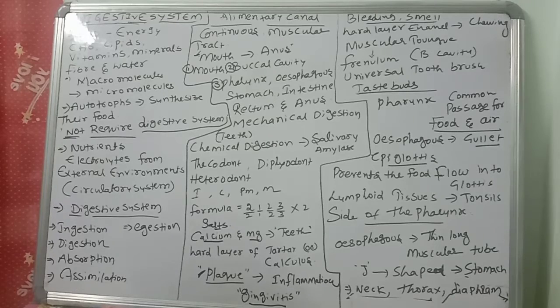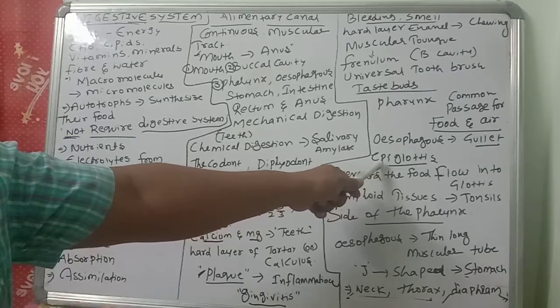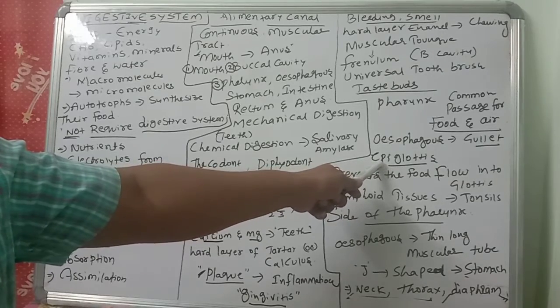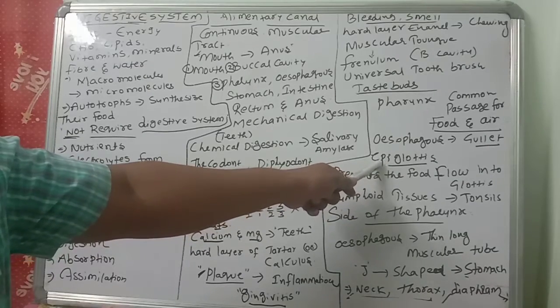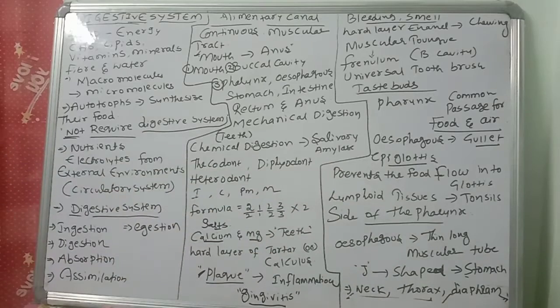And the epiglottis is there. What is the epiglottis? A cartilaginous flap called the epiglottis prevents the food flow into the glottis. That one you have to remember.